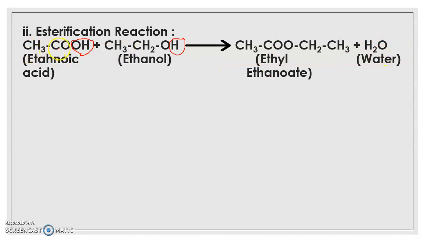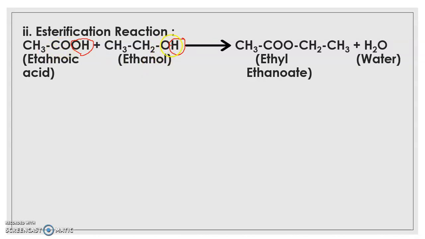What is formed? CH3CO. This part gets attached to this part. Wherever the bond breaks, that part will only get attached. So OH bond breaks, so this O with an open bond will get attached to this carbon here. So we will not go into it.